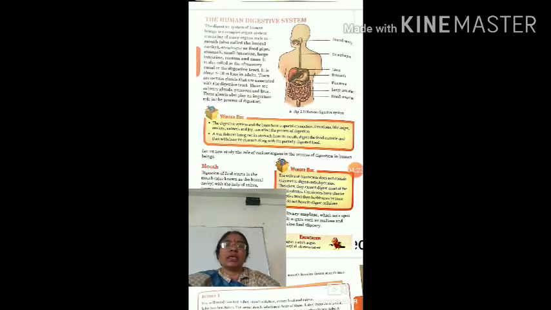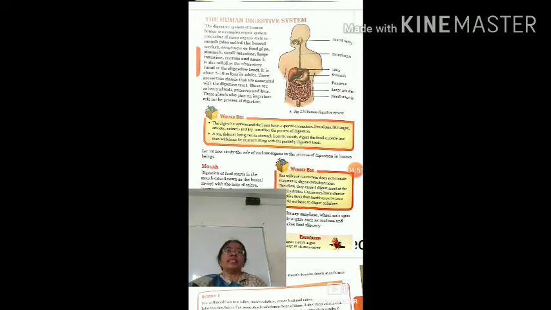In this paragraph: the digestive system means the digestive tract plus associated glands, while the digestive tract is the food pipe or alimentary canal. It starts from the mouth up to the anus. This is called the digestive tract. So here we are discussing the digestive system, which means not only the alimentary canal but also the associated glands with it. And what are these associated glands? First, salivary glands, which are found in our mouth. Second, pancreas, and third is liver. These are the glands associated with the digestive system.